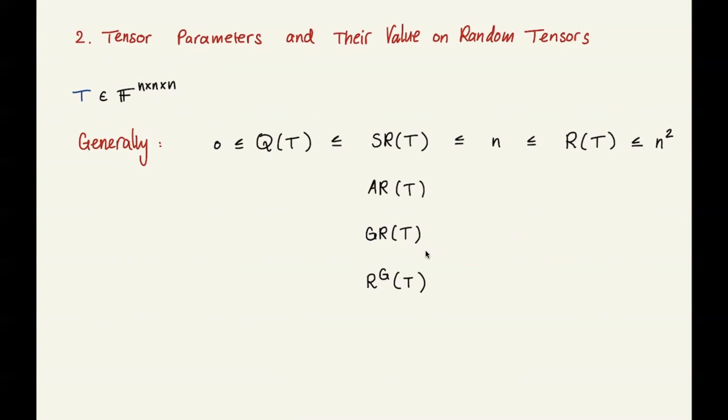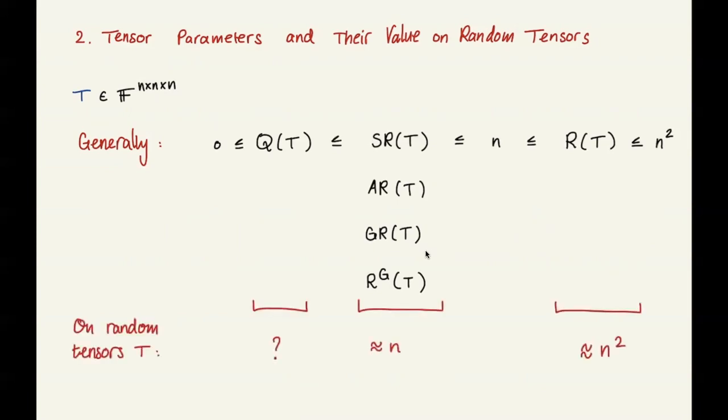Now, some things are known about what happens for random tensors. We can pick a random tensor and ask what is the value of these parameters on the random tensor. What has been known for a long time is that the tensor rank of a random tensor is essentially maximal, so it will be n squared.